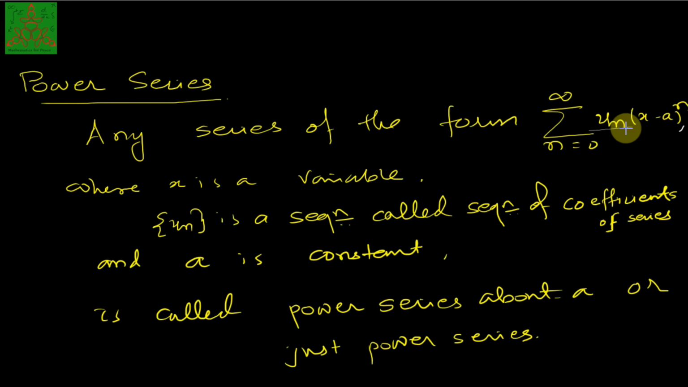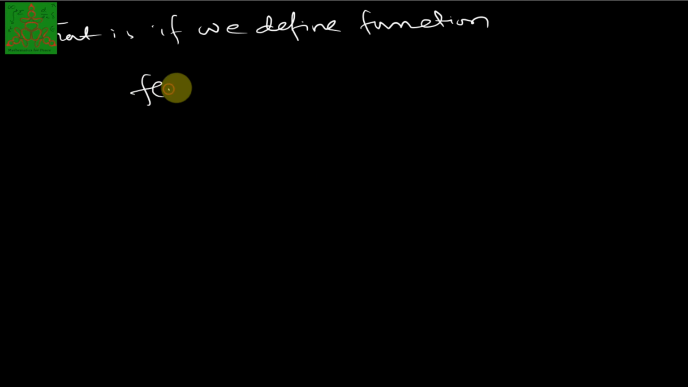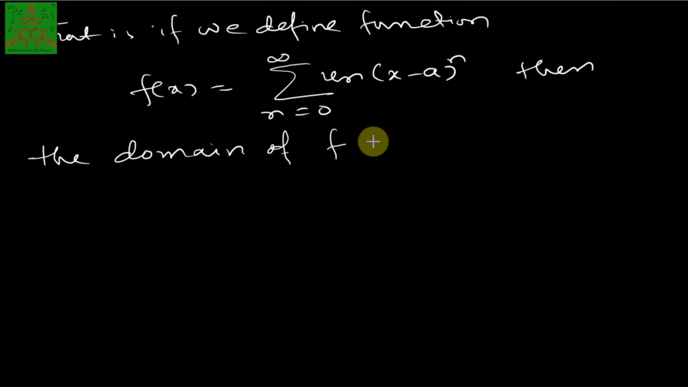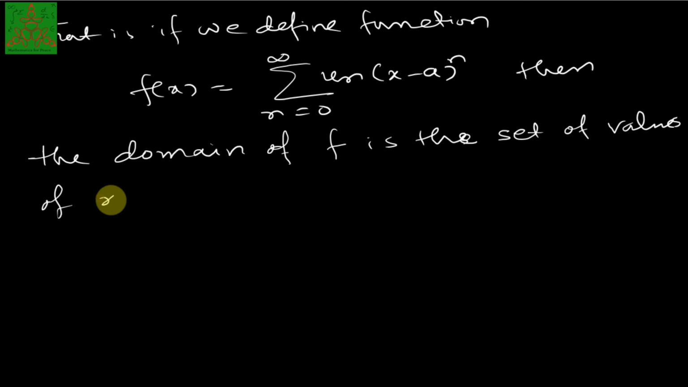Since the power series is a function of x, the convergence of the series depends on the value of x, whether the given series is a convergent series or a divergent series. That is, if we define a function f of x equal to summation n running from 0 to infinity un times (x minus a) power n, then the domain of f is the set of values of x for which the power series is convergent.